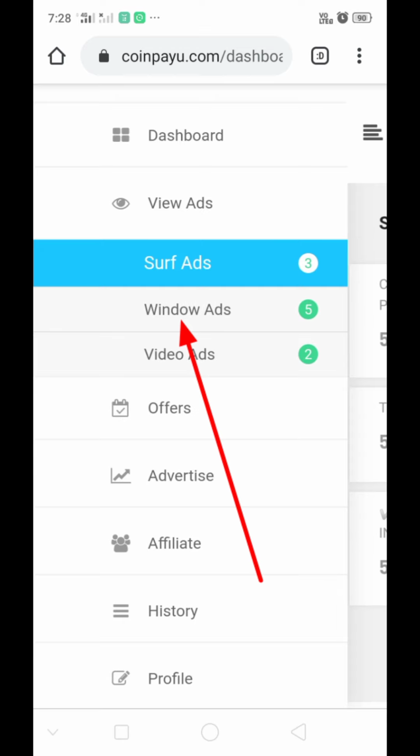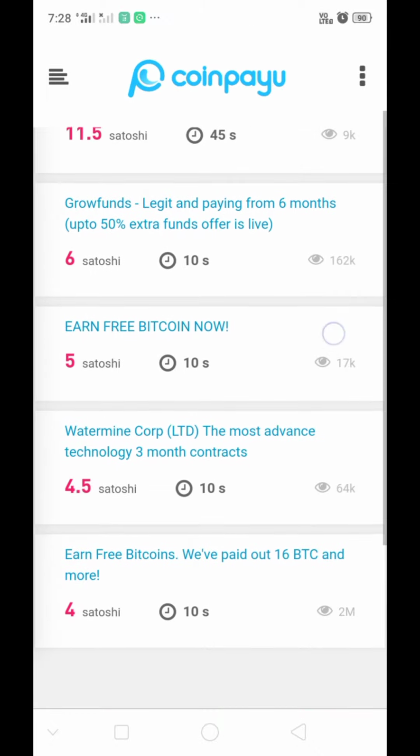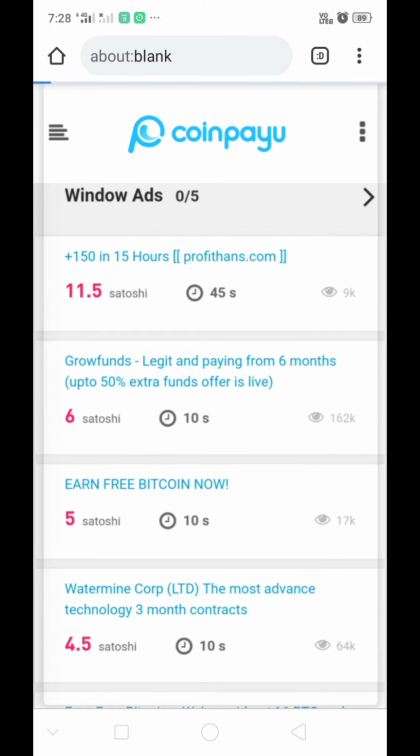Now go to window ads. See, these all are window ads. Open it.